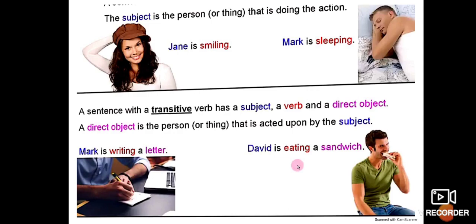Mark is sleeping what? There is no object, so no action is passed from the subject to the object. Hence sleeping here is referred to as an intransitive verb.